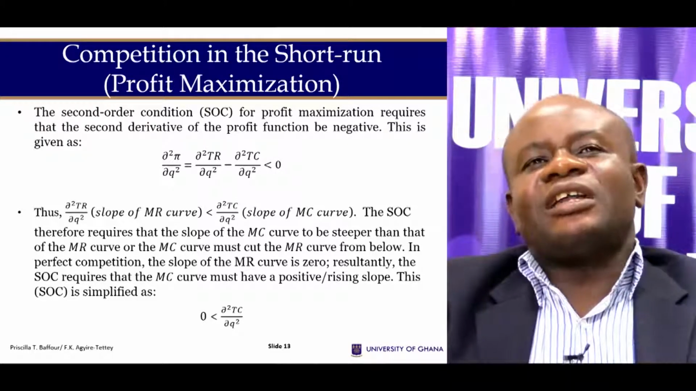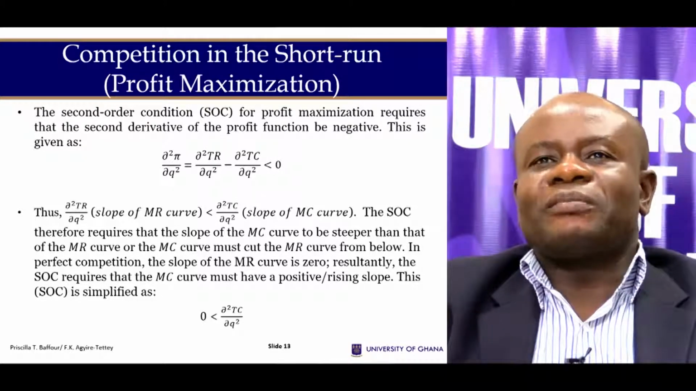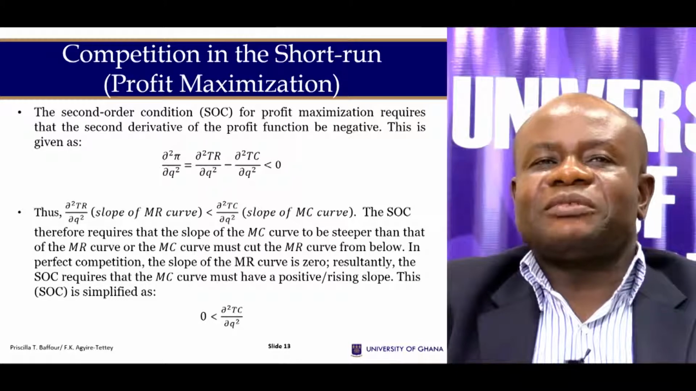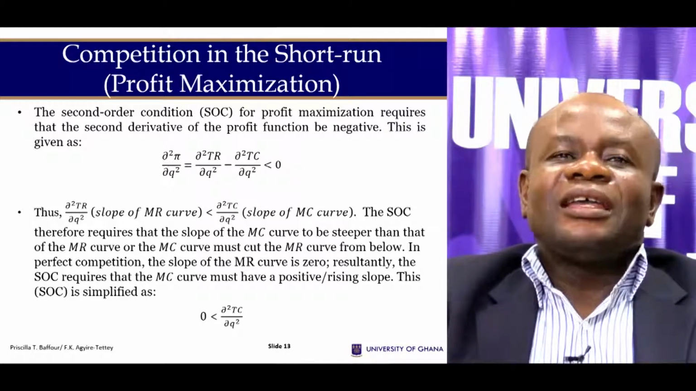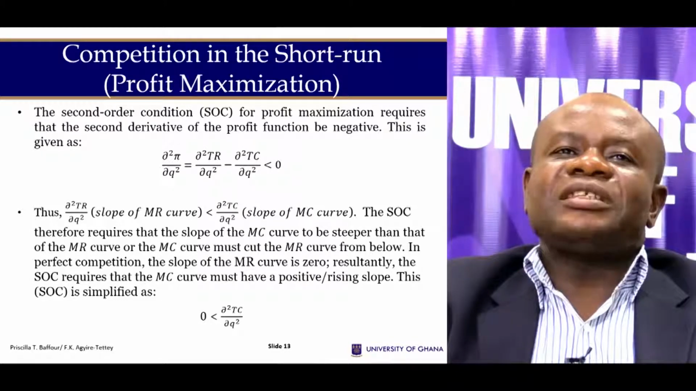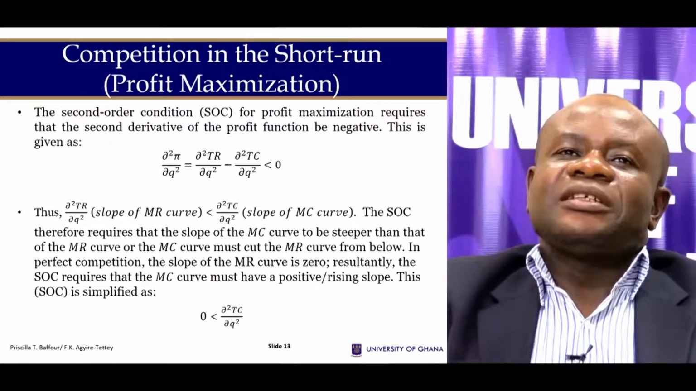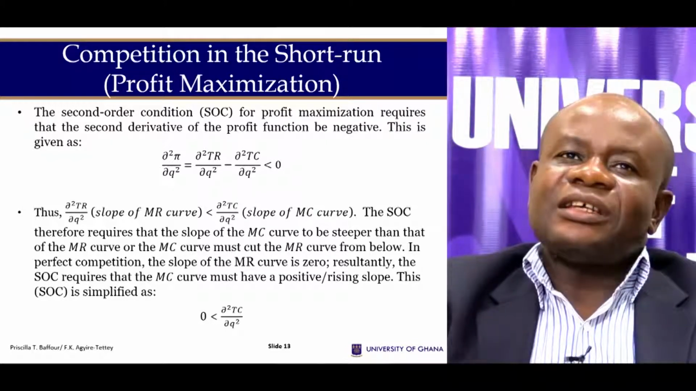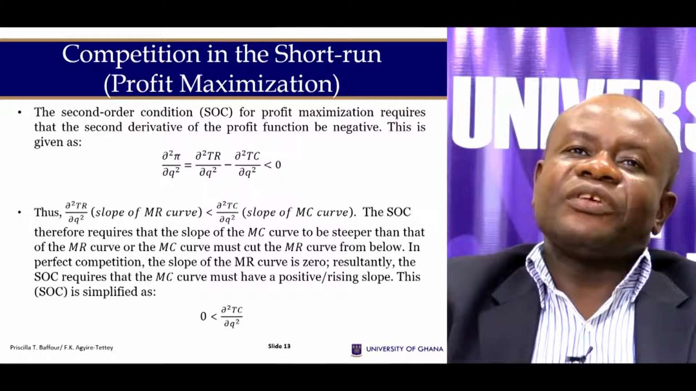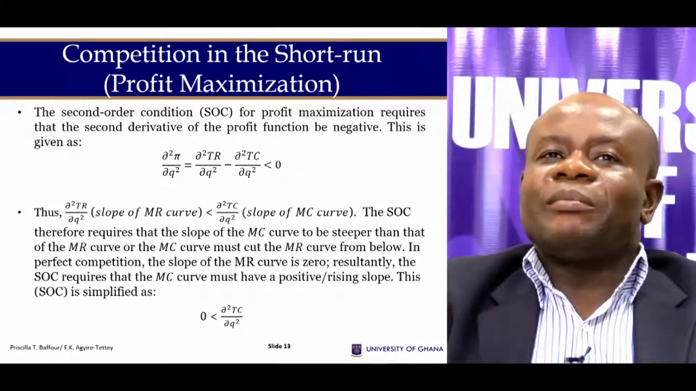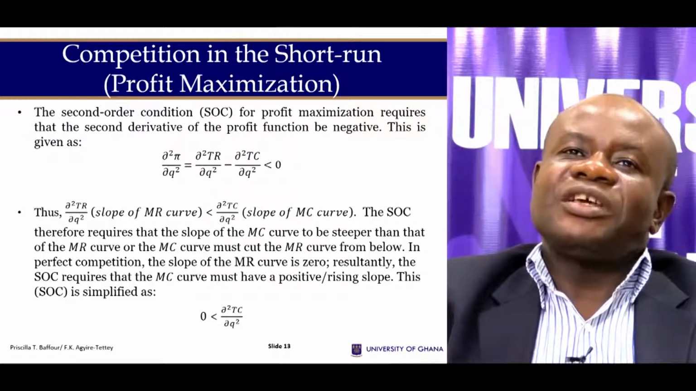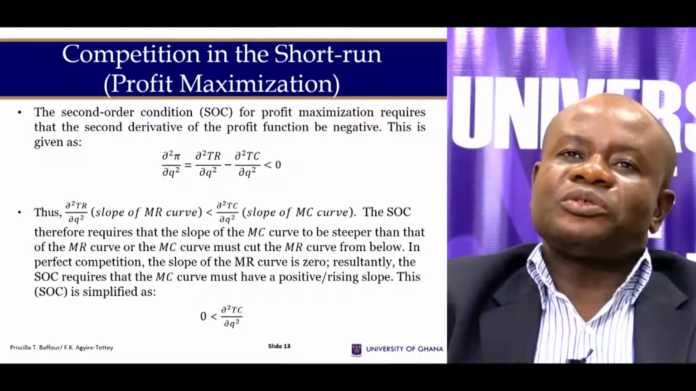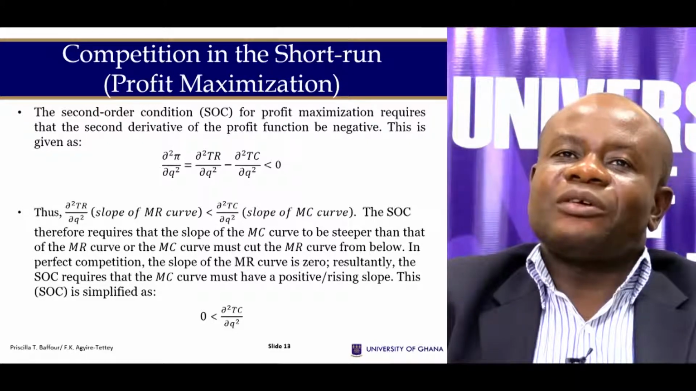There is a second order condition to profit maximization. Remember, we said that the marginal revenue must be equal to the marginal cost, but the marginal cost must be rising. In this case, we take the second order derivative of the total revenue function with respect to output, minus the second derivative of the total cost with respect to output, that being less than 0.